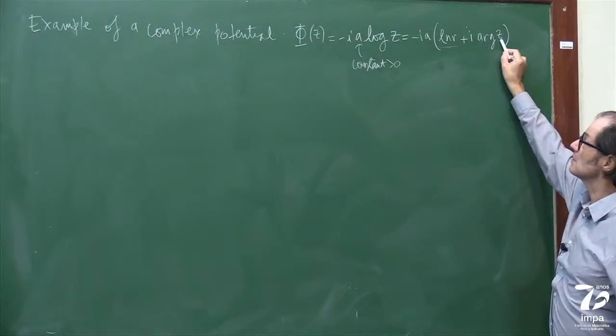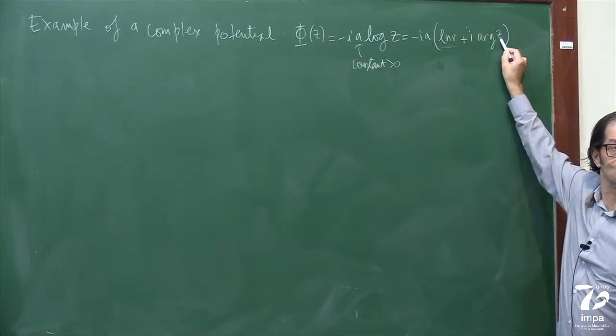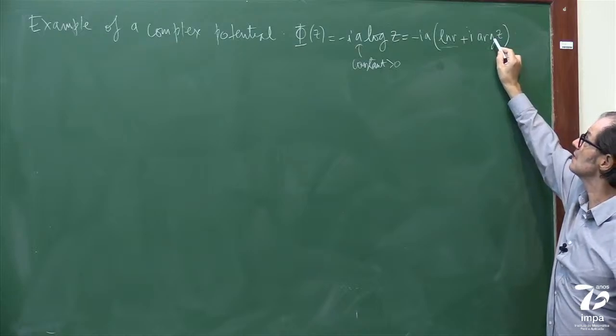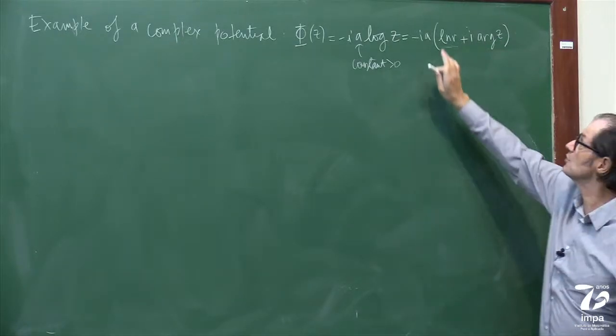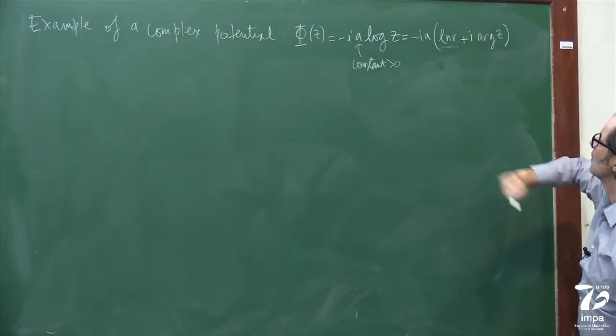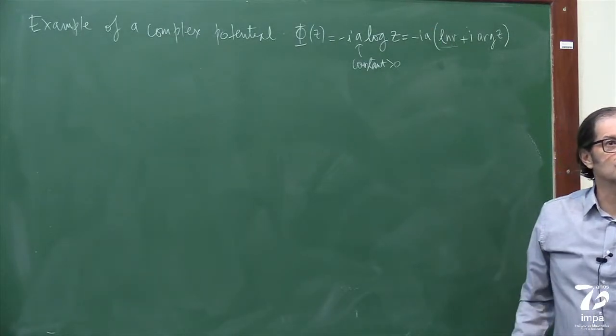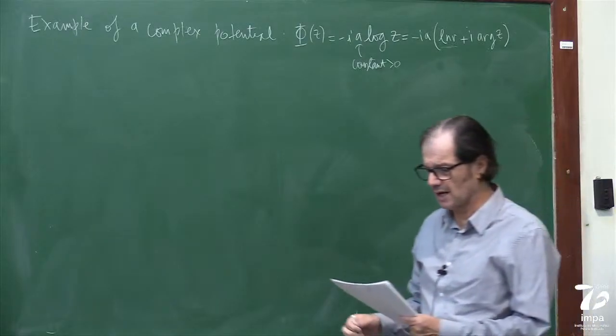This is the argument of z, which is also the arctangent. And actually we use this because it is the harmonic conjugate of this guy. And we have this imaginary part here in front. Why is that? Well, we'll see now.